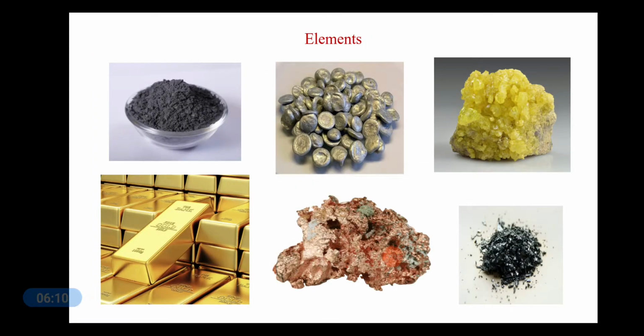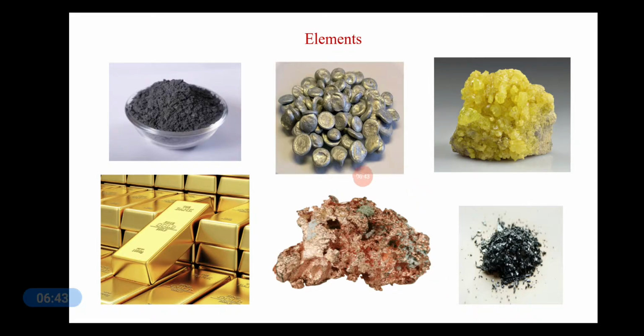Elements. Look at the pictures over here. This is iron dust or iron filings. These are zinc granules. This is sulfur, gold, copper, and iodine. Now these are all present in solid forms, but they have different texture. They have a different color and they have different properties.